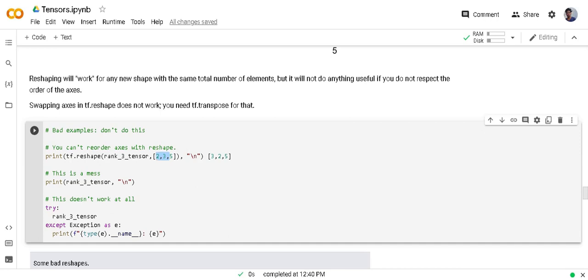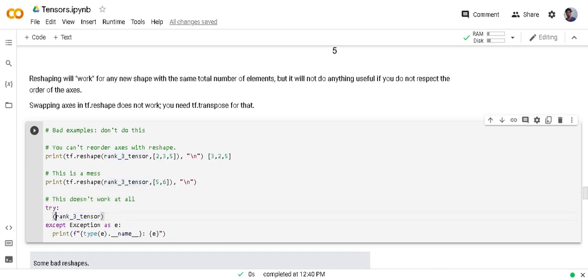If you want to change locations also, you have to use tf.transpose. And yeah, tf.reshape into 6, 5 is also meaningless, because, I am sorry, it has sense, but this one has no sense because I changed the order here also.